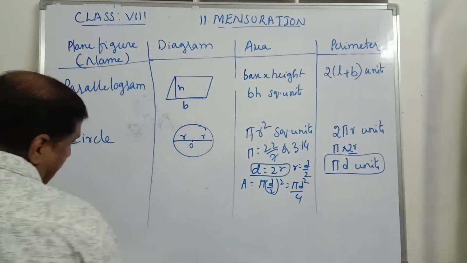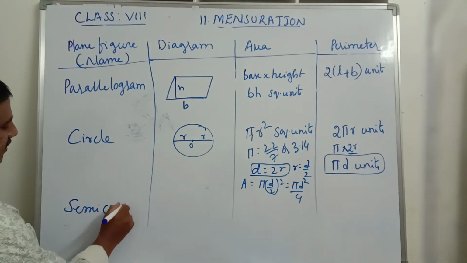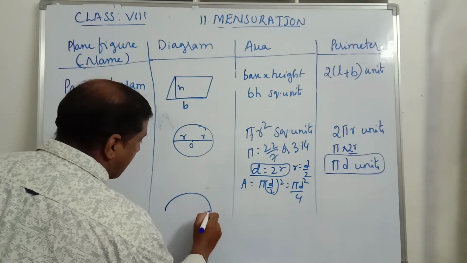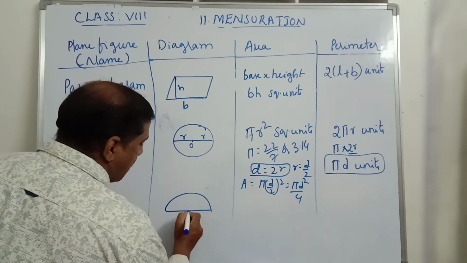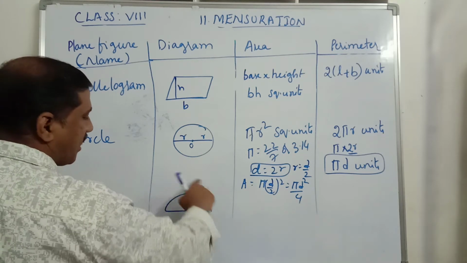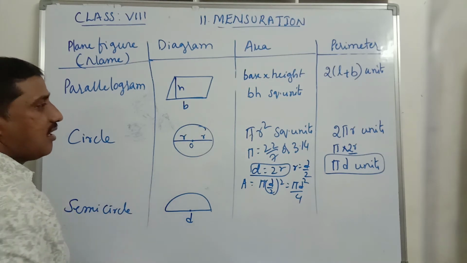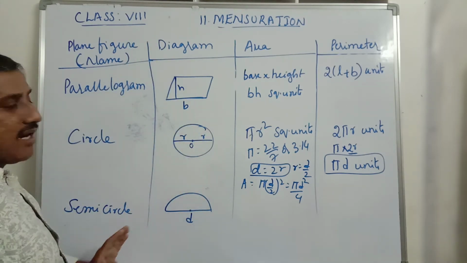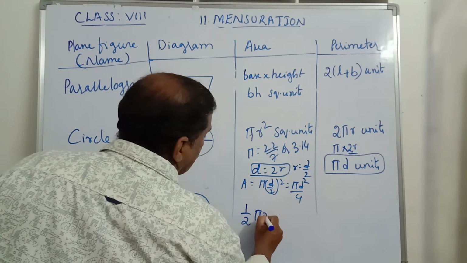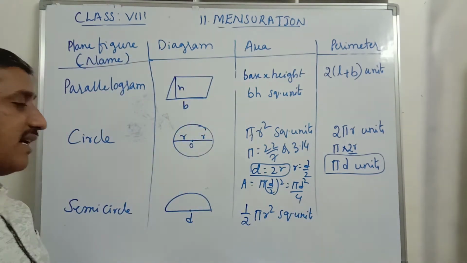Now there is one small topic, the semicircle. What is a semicircle? It is a semicircular arc including the diameter, like this. So this is the semicircle, and this is the diameter. Let this be the center of the semicircle, and this length is called the semicircular arc. This will be half of the circle. Now what is the area of this semicircle? It is half of the area of the circle, that is half pi r square units.